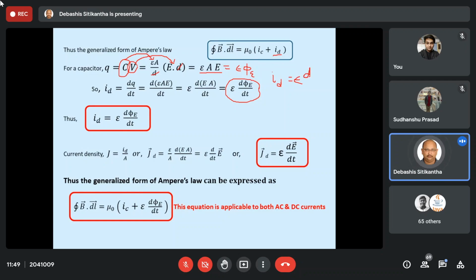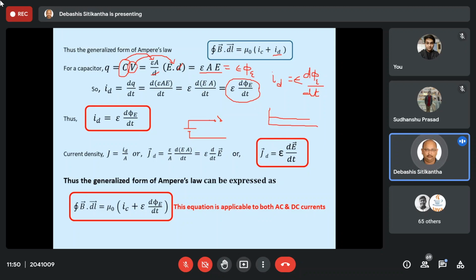That means if there is no change in the electric field, then there will be no displacement current. Now just have a look. Suppose there is a DC voltage. Let us revisit that example. I will replace that alternating voltage source by this DC source, and over here I will have the two contacts of the switch.